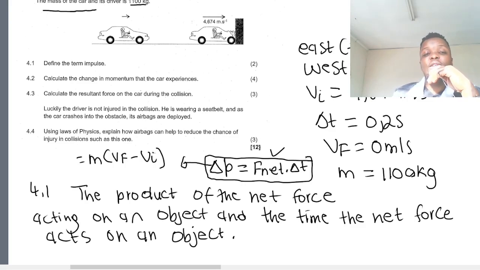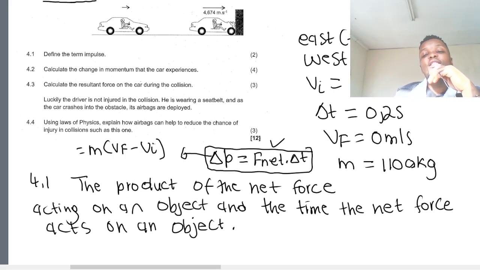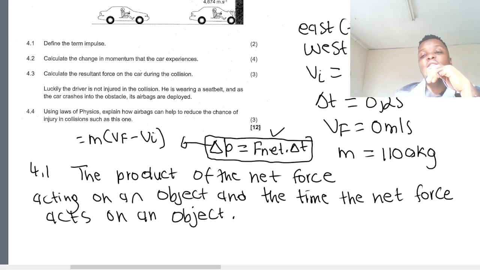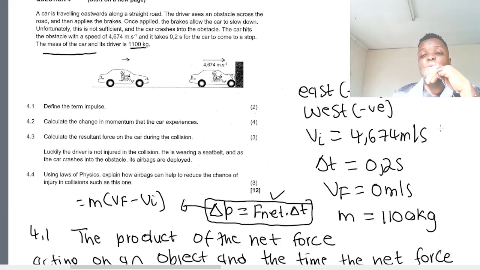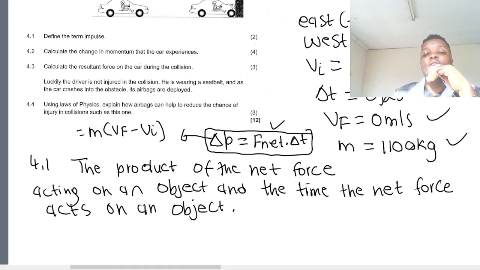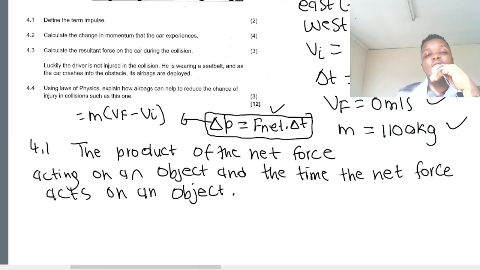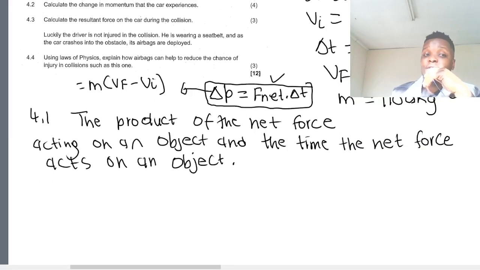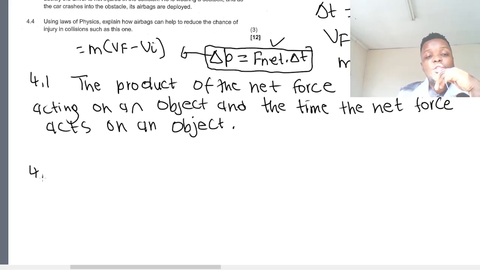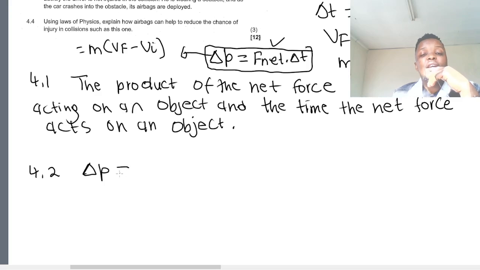Now let's move without wasting time. Now 4.2 says calculate the change in momentum that the car experiences. Well, we can calculate the change in momentum of the car if we know its initial velocity, the final velocity, and the mass of the object, which we do. So let's calculate the change in momentum of the car, which is also the same thing as impulse. It is equal to mass into final velocity of the object minus its initial velocity.